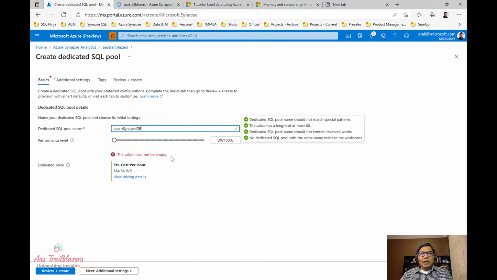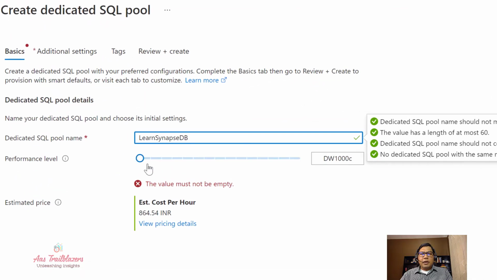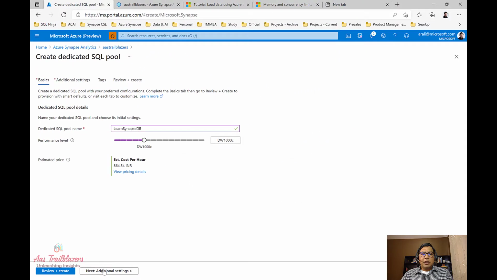I'll go back here and I'll select DW 1000C for now, and you can change it by dragging this slider based on your need. I'm going to keep it at 1000. Let me go here and say 1000, right? And this gives us the estimated cost per hour for the performance level that we have selected.